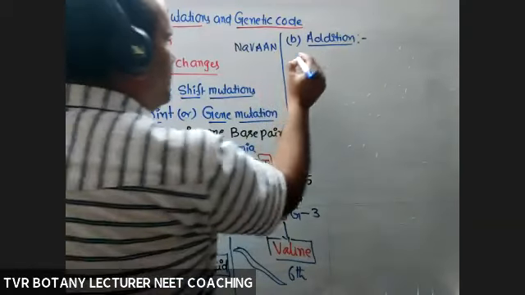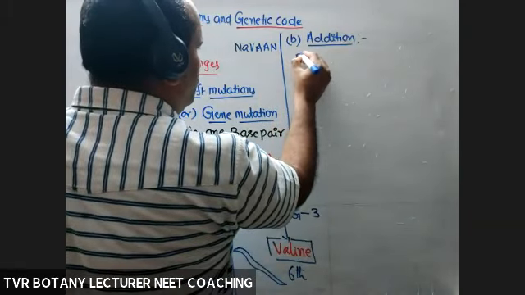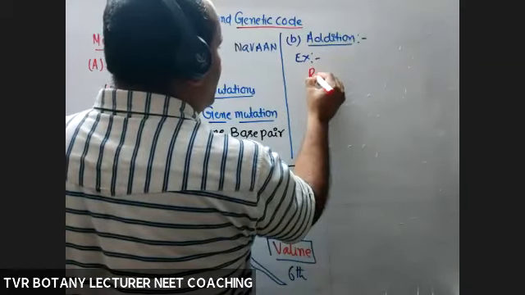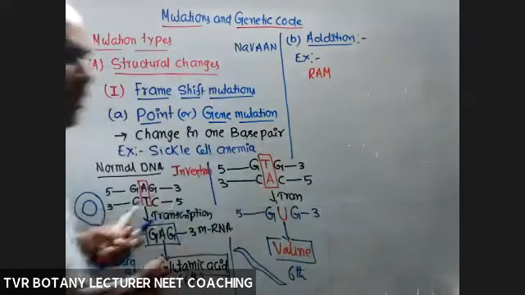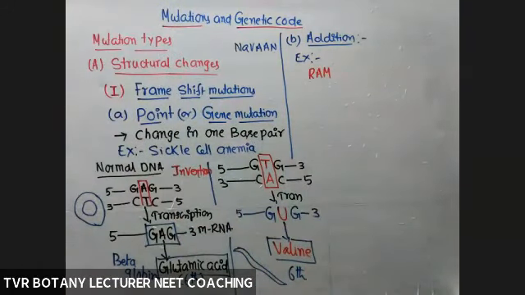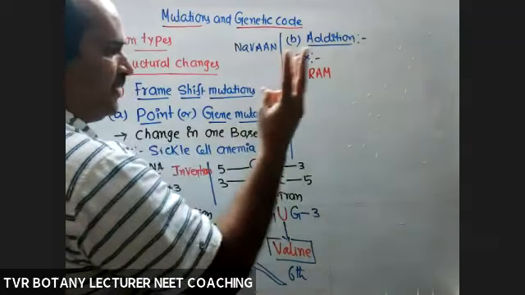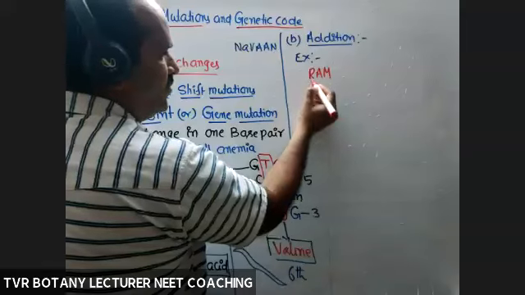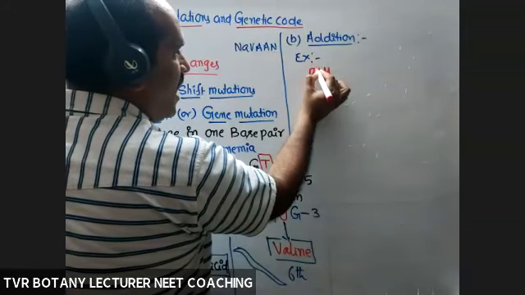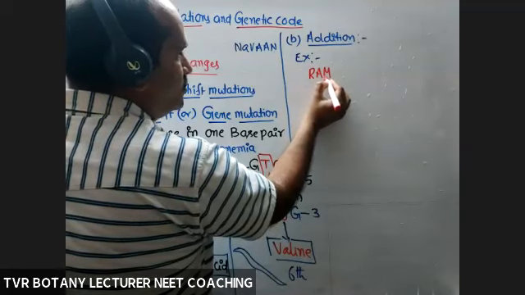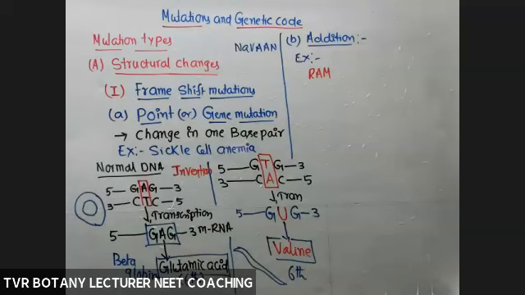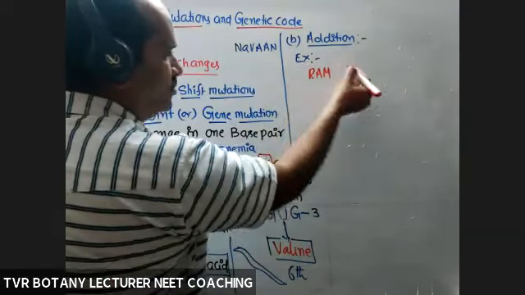So in our textbook, one dummy example is given. That example is RAM, R-A-M. That is one reading frame. How many letters are there? 1, 2, 3. That is a triplet, one reading frame. So the direction of reading is RAM. If your name is Ram, you should read from R. The starting point is R. You should not read M-A-R, Mar. Is that the wrong way of reading or not? So this is the way of reading, 5 to 3 direction.